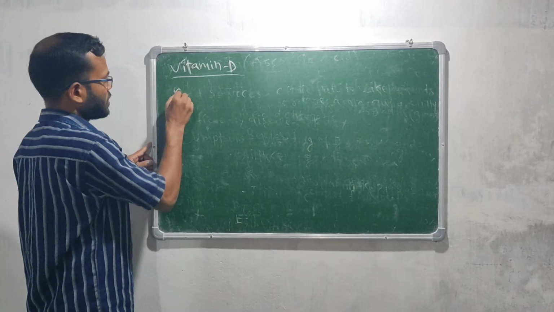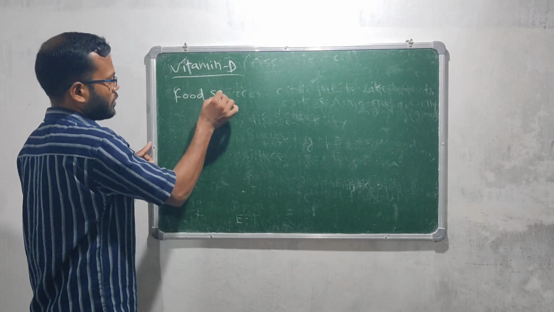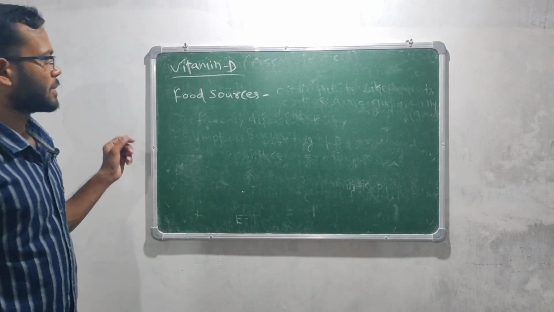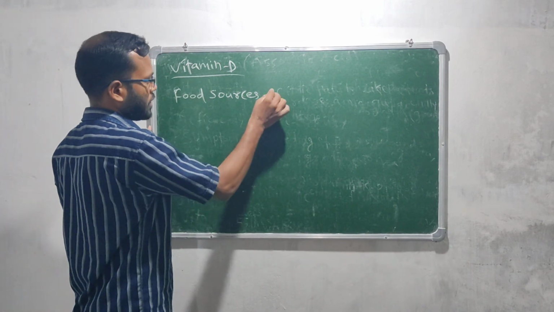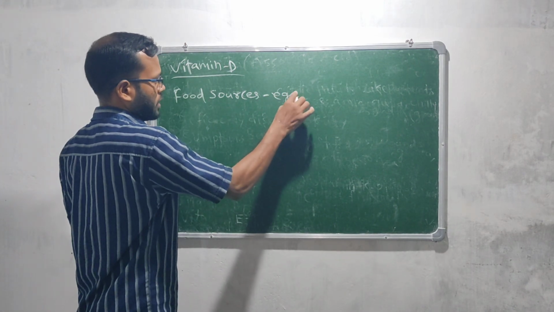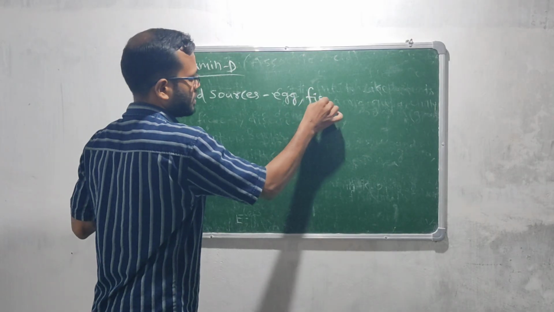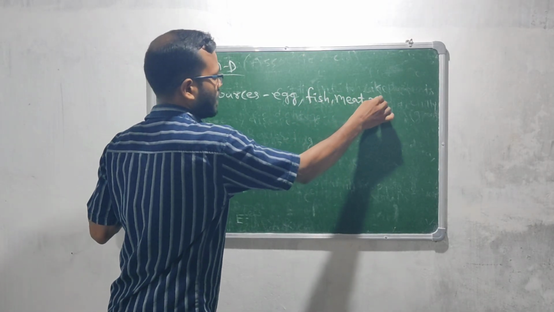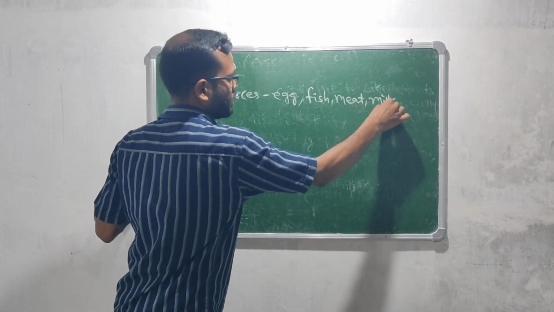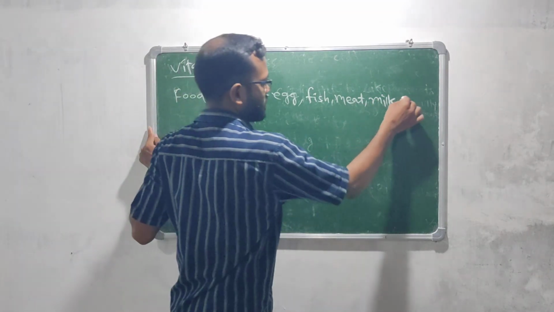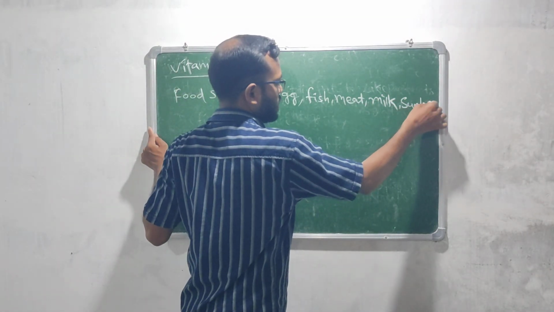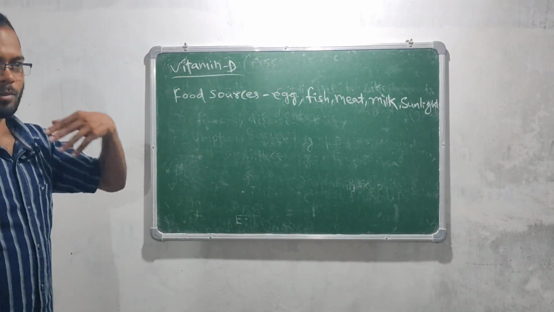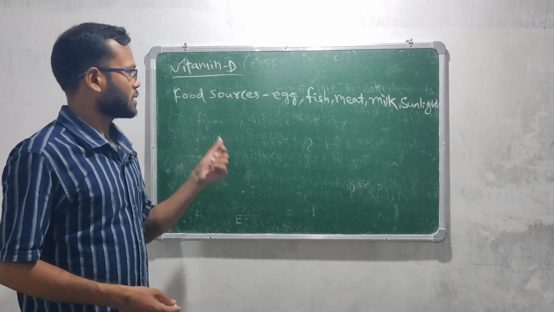Right now we discuss the food sources from which we get this vitamin. Mostly we eat egg, fish, meat. One main thing is sunlight. When we expose our body to sunlight, our body produces vitamin D.